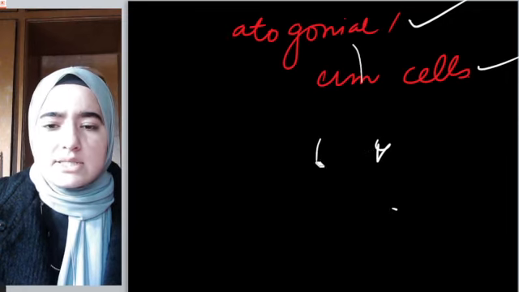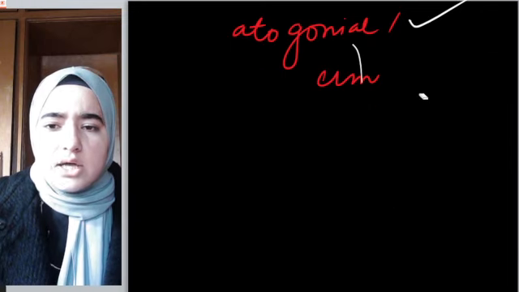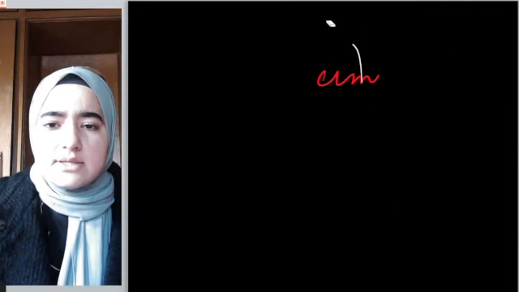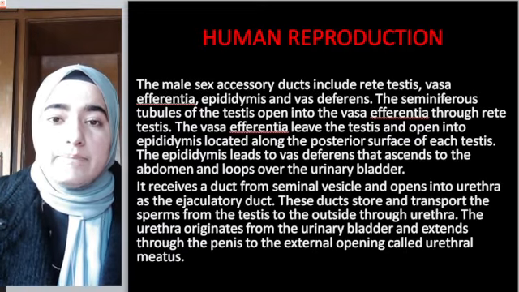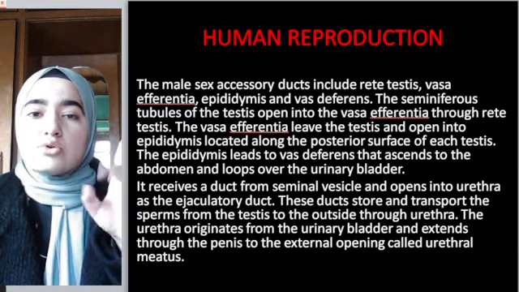What's the function of ducts? Simply, ducts just carry substances, whatever they have to carry, from one place to another. Similarly, in testes, sperms are formed. Now they have to travel from testes to the external genitalia, that is penis. How can they travel? We can't provide them a metro, any bus, any car. They have to travel through ducts. These are the ducts which will help them travel from testes to outside the penis.